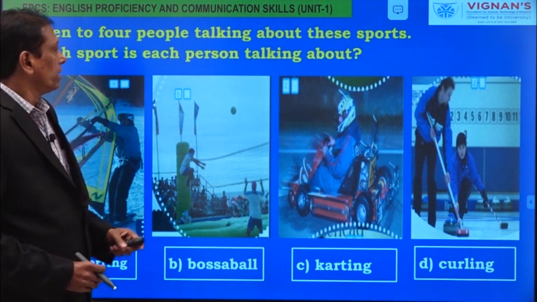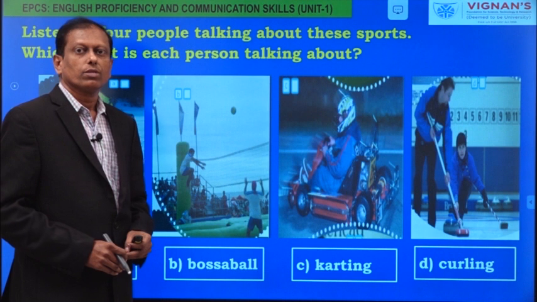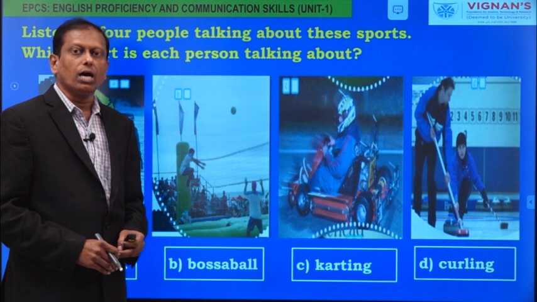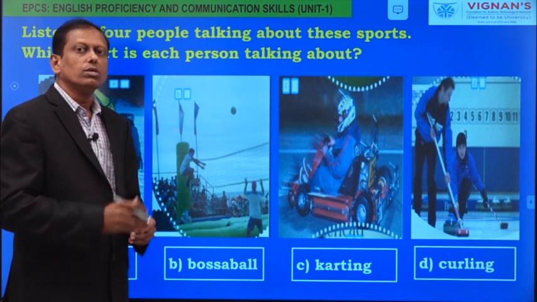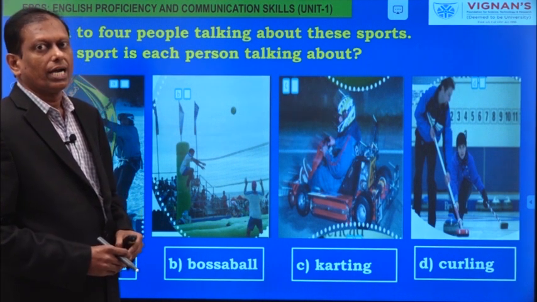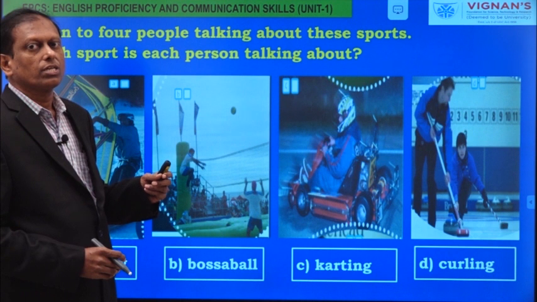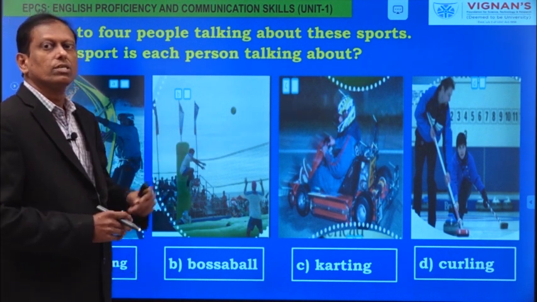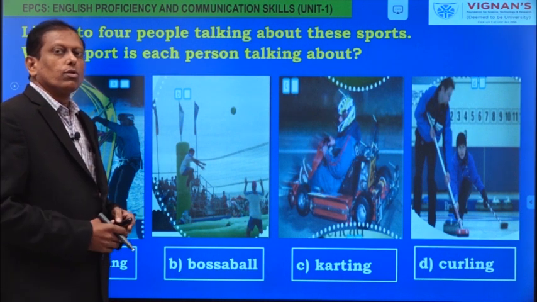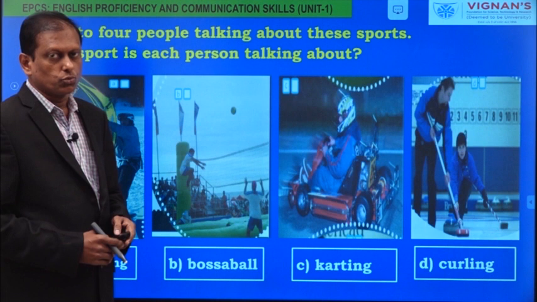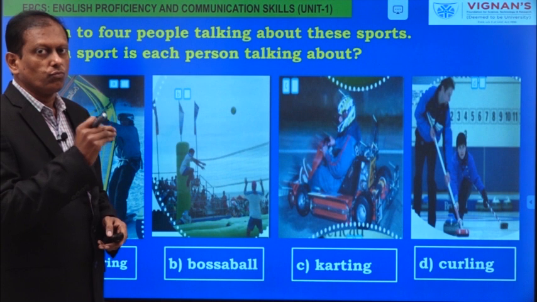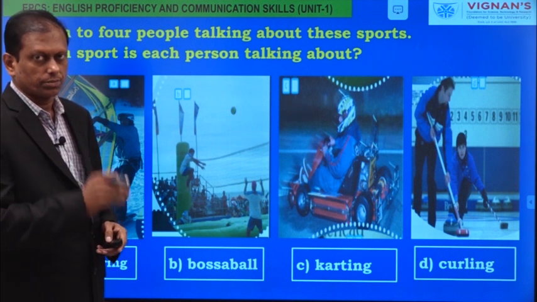Now, here it is a listening task for you. You listen to 4 conversations where people are talking about these 4 sports. You listen to those conversations and tell which conversation is about each of these photographs. Now, the audio will be played, you listen to, and then you tell which speaker is talking about which photograph or which sport.